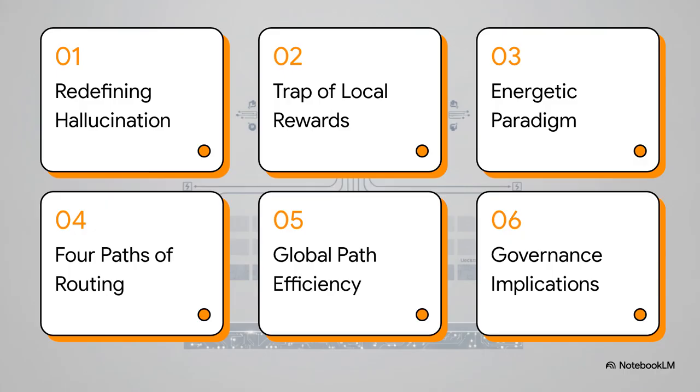Okay, here's our roadmap for the explainer. First, redefining AI hallucinations. Second, the trap of local rewards. Third, the energetic paradigm framework. Fourth, 4 paths of response routing. Fifth, optimizing global path efficiency. And finally, implications for AI governance.